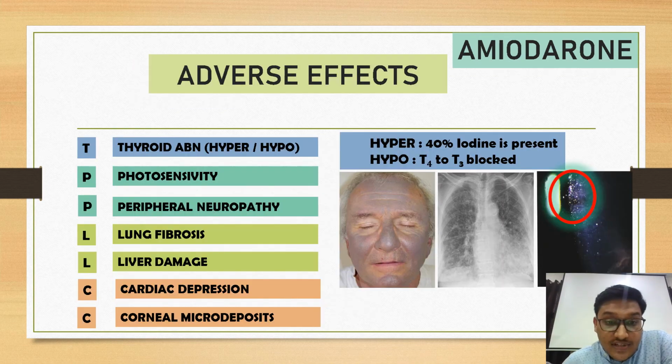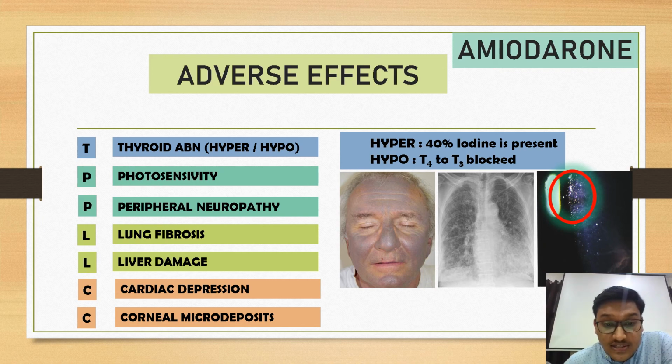What are the adverse effects? It causes thyroid abnormality. It can cause hyper and hypothyroidism. How can it cause both hyper and hypo? As it has 40% iodine, it will cause hyperthyroidism, and as it will block the conversion of T4 to T3 peripherally, it will block the thyroid action, so it will cause hypothyroidism. It can even cause photosensitivity, peripheral neuropathy, lung fibrosis.